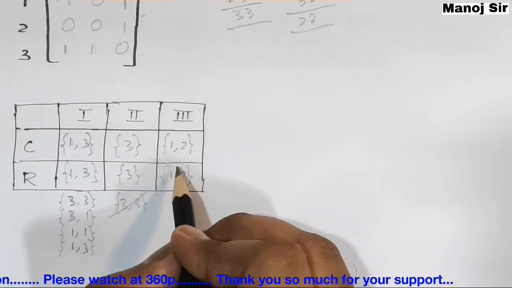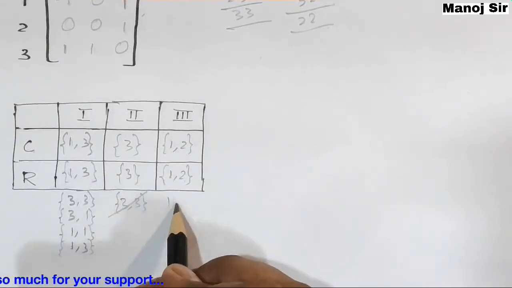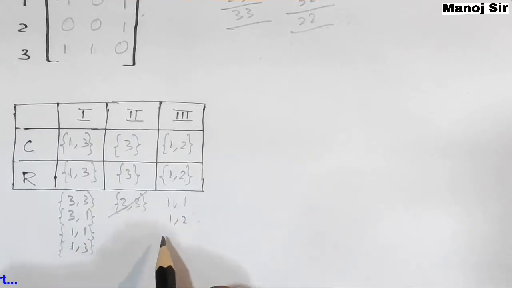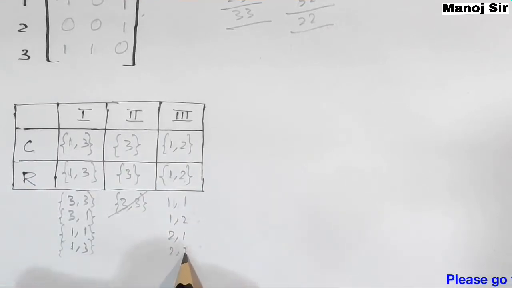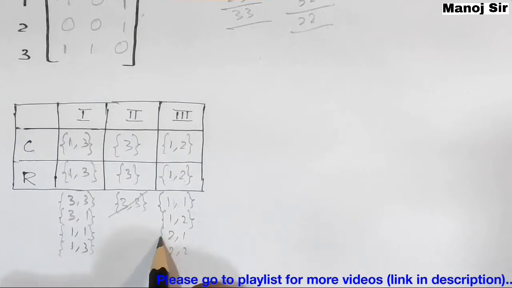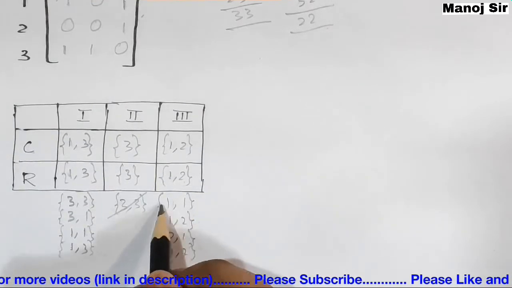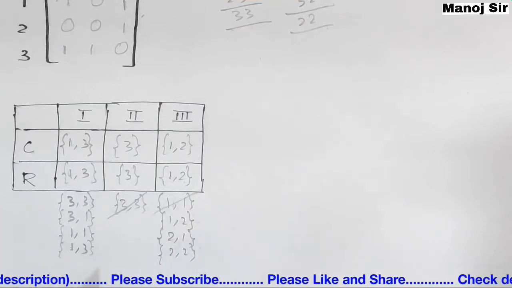Again here we have 1 comma 1, 1 comma 2, 2 comma 1, 2 comma 2. Here 1 comma 1 is repeated, so cancel this.